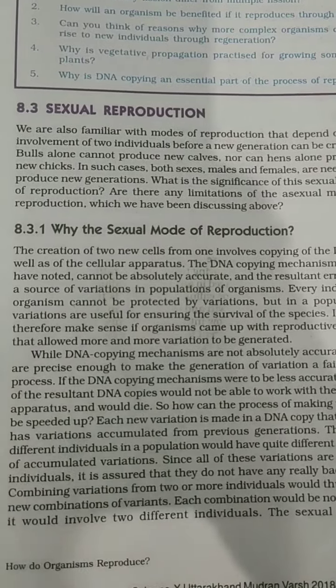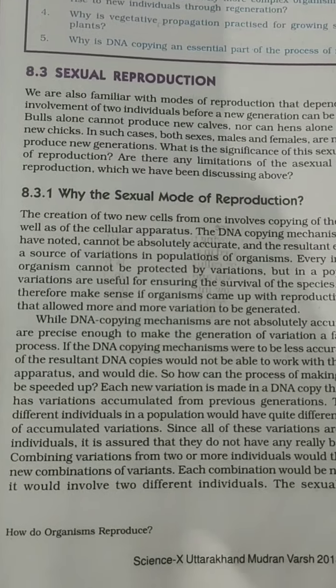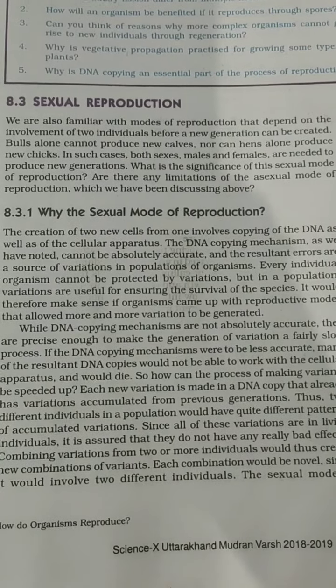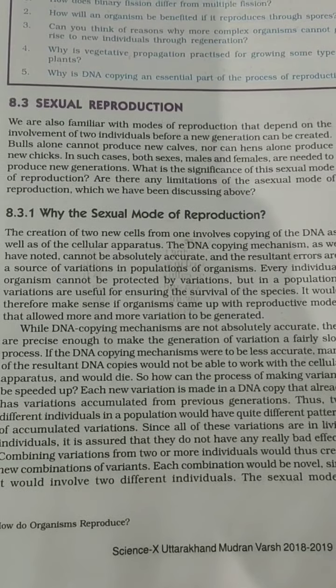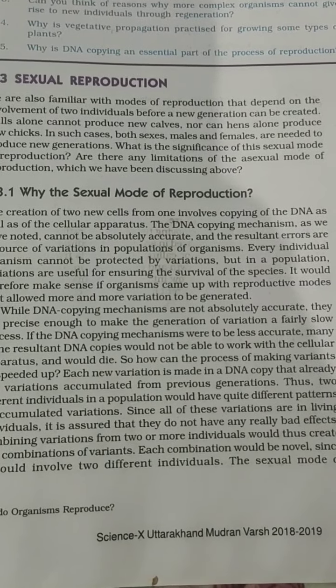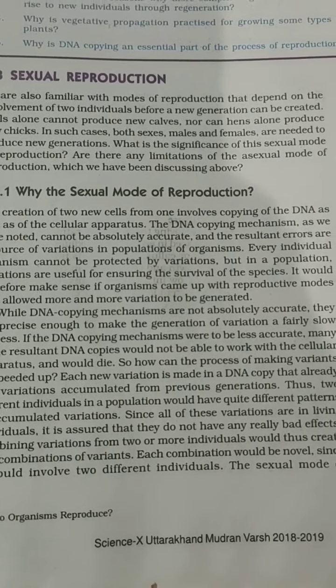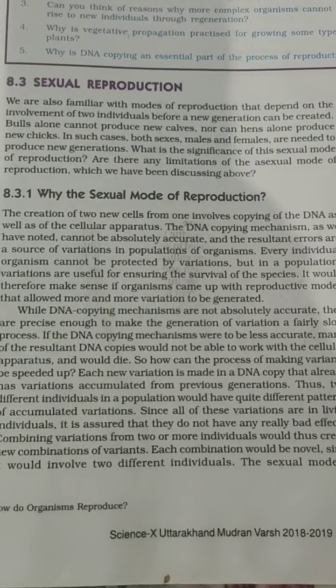and it becomes a new individual. So in this sexual mode of reproduction, when two different cells are involved, that means there is a copying of DNA. When this DNA copying is done, it is not sure that the DNA will be copied accurately. So when the new offspring is born, it will have some variations, because the DNA of the mother will be different and the DNA of the father will be different.